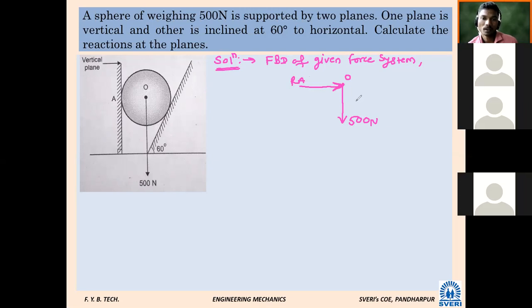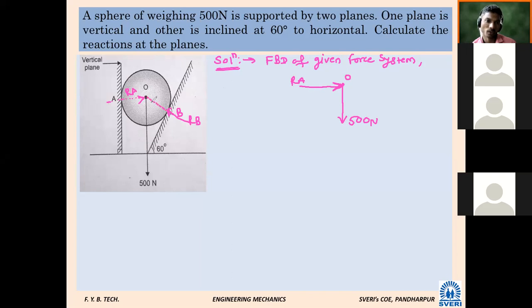Then one more we have to find: how will the action be here? Point B is not shown, so here we can say point B, and the reaction will be RB, and it will again pass through point O. This is RA. There is no challenge in finding the angle between RA and the vertical 500 Newton. But what about this? I will extend it like this.